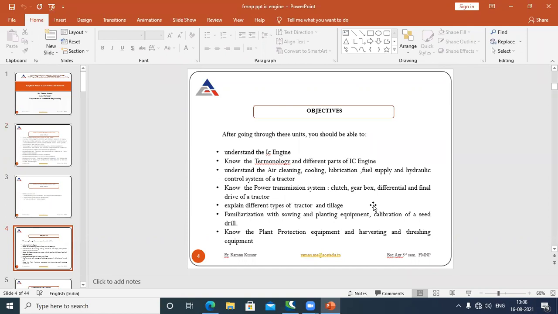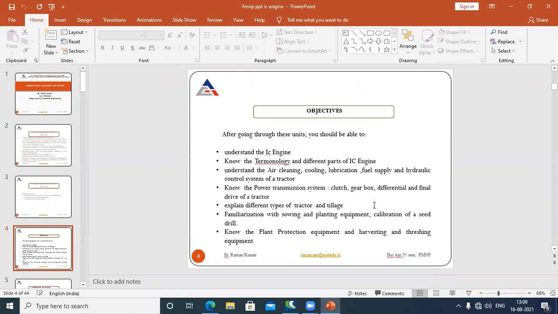Then, what is the objective of this syllabus? After going through these units, you should be able to understand the IC engine, what an IC engine is, and to know the terminology and different parts of the IC engine. With the help of this, we can also understand the air cleaning, cooling, lubrication, fuel supply, and hydraulic control system of a tractor. Also, we can know about the power transmission system, in which the clutch, gear system, differential and final drive of a tractor are included.